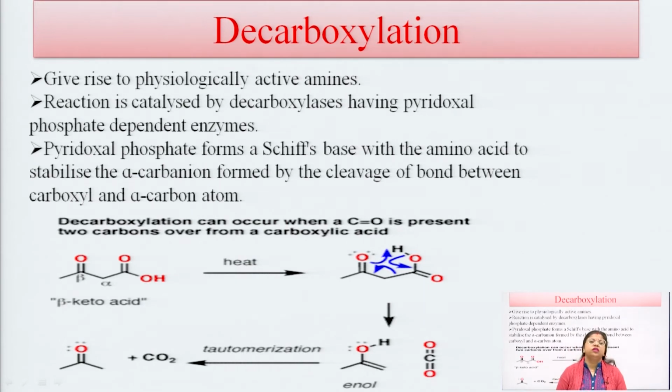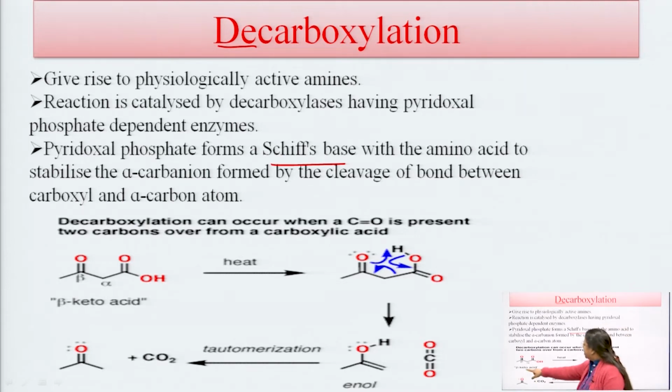The third reaction is the decarboxylation reaction. As the name says, it is the removal of the carboxyl group. This reaction gives rise to physiologically active amines and is catalyzed by decarboxylase enzymes, which are pyridoxal phosphate dependent. Pyridoxal phosphate forms a Schiff base with the amino acid to stabilize the alpha carbanion formed by cleavage of the bond between the carboxyl and alpha carbon atom.